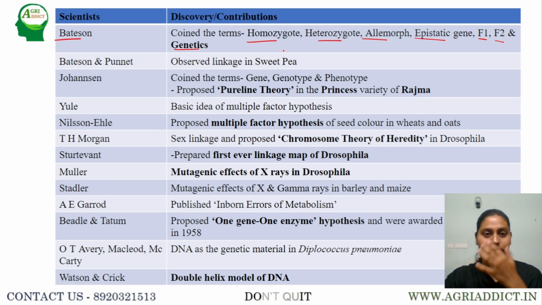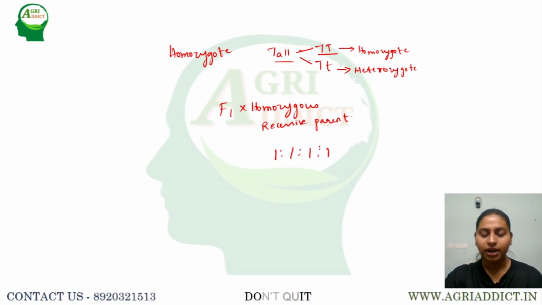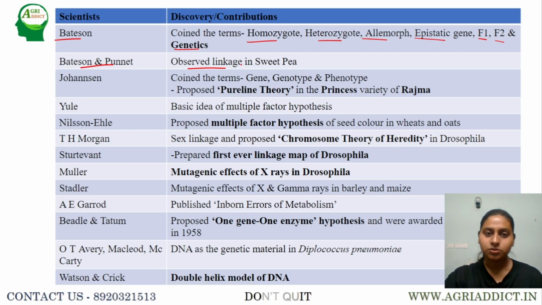Next, coming to Bateson and Punnett. Bateson and Punnett observed linkage in case of sweet pea, whenever we conduct a test cross. What is a test cross? A test cross is nothing but a cross between F1 and the homozygous recessive parent. Whenever we conduct a test cross with respect to two genes, we usually get the ratio of 1:1:1:1.